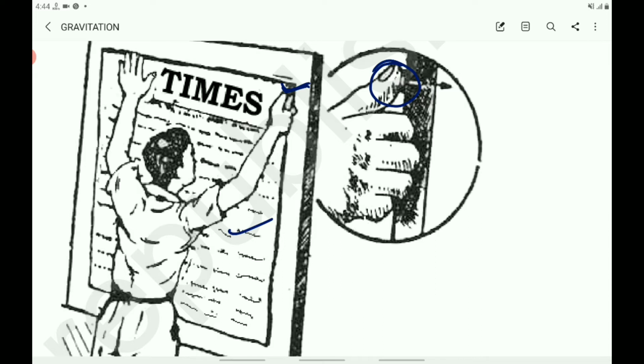The thrust on unit area is called pressure. So pressure is more when you are standing and less when you are lying. Then what is pressure? Pressure is the thrust per unit area.